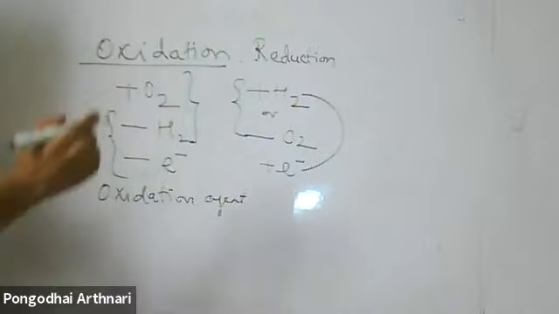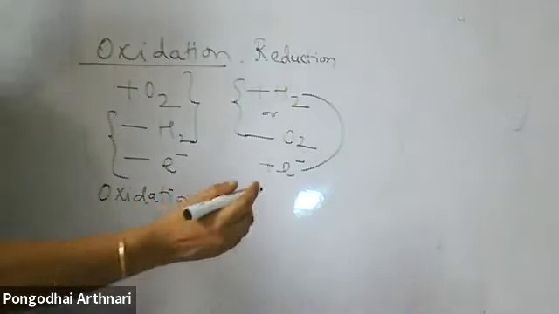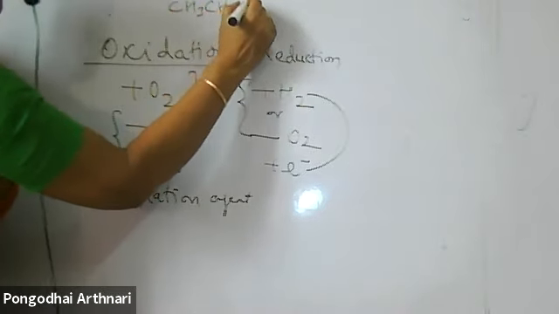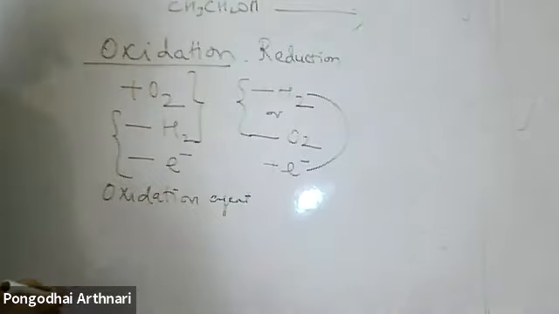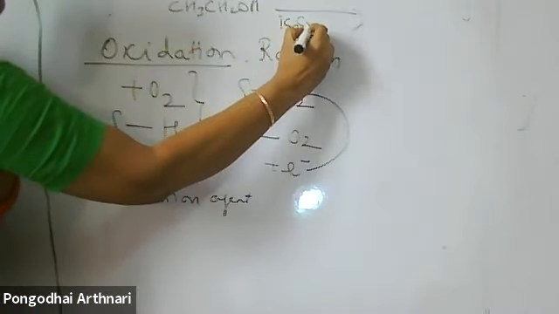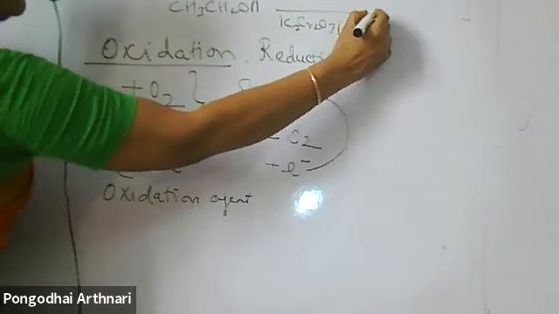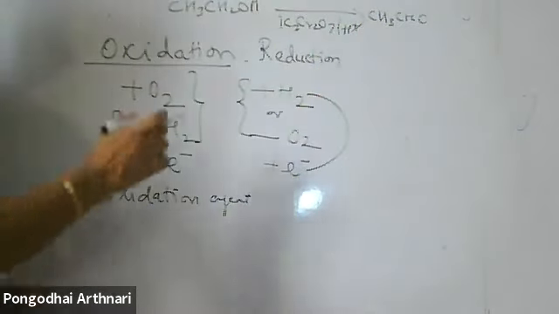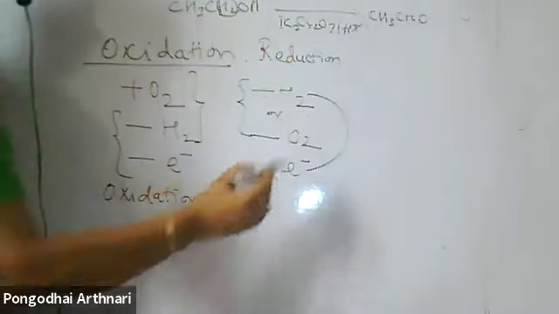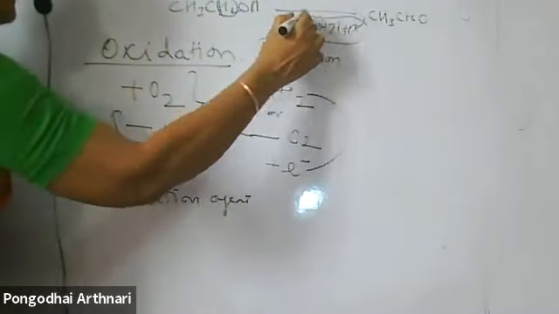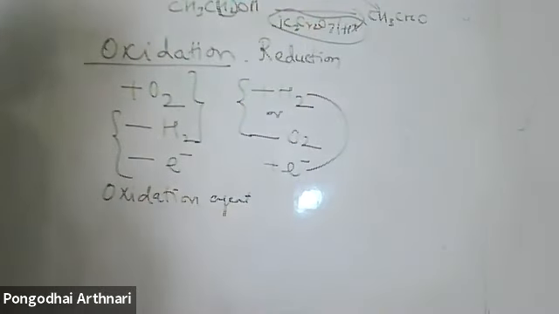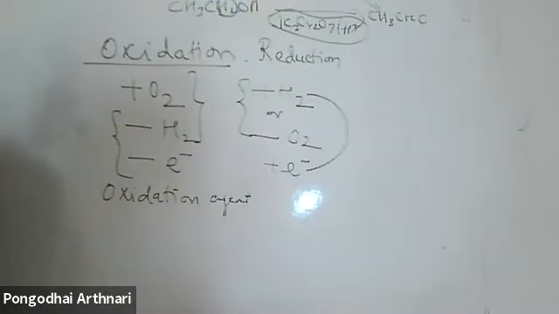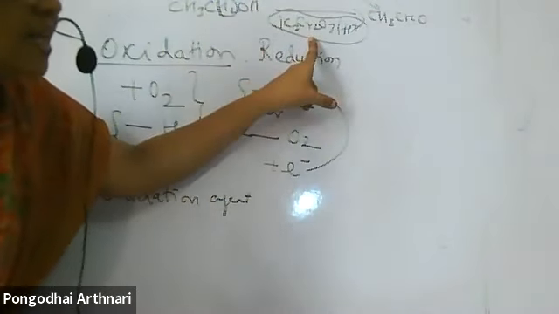For example, alcohol, CH3CH2OH, on oxidation with K2Cr2O7 gives CH3CH2O. What is removed? Hydrogen is removed. Without this it is not possible. So this is the mediator which brings about this oxidation reaction.